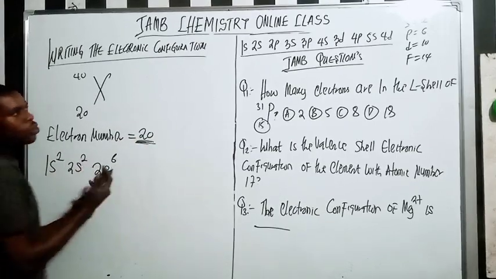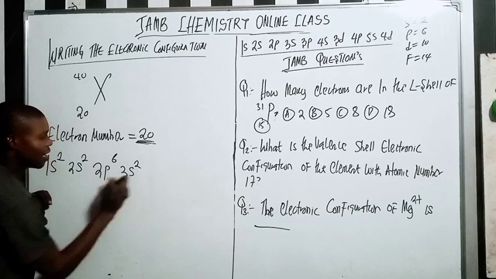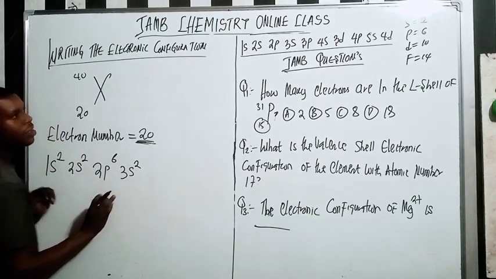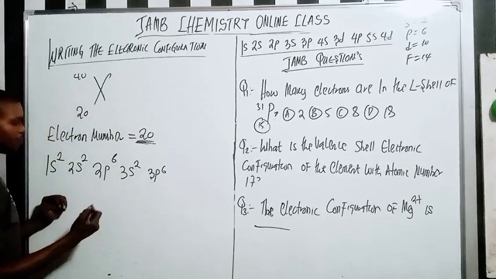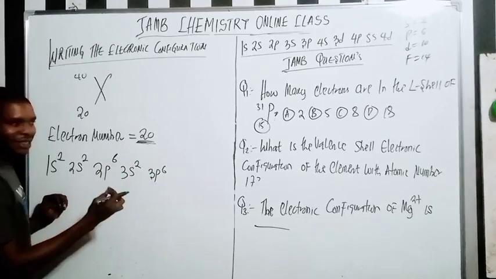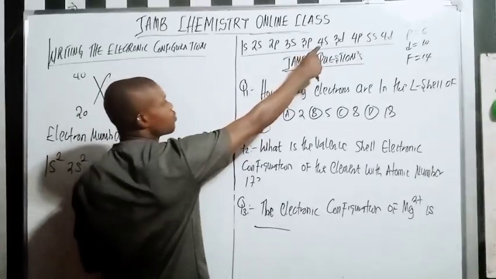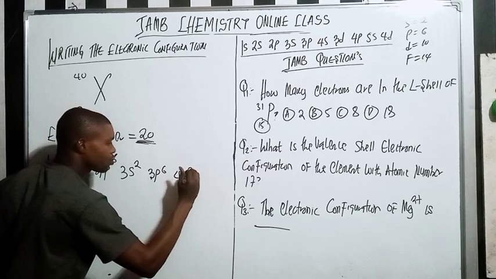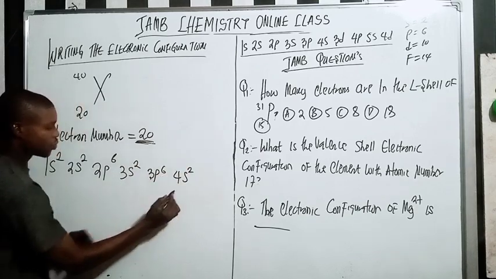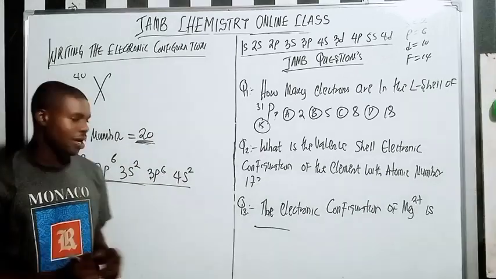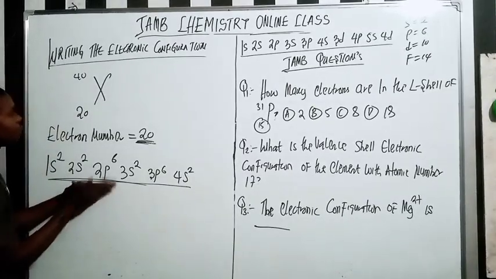Do you understand? The next one, we got 3s2. So that is 12 now. Next one is 3p6. If you check very well, 12 plus 6 is 18. Then I have 2 electrons left. The 2 electrons will move to 4s2. From here to here, I've exhausted my 20 electrons. So this is where I will stop. As easy as that. This is the electron configuration for this element.